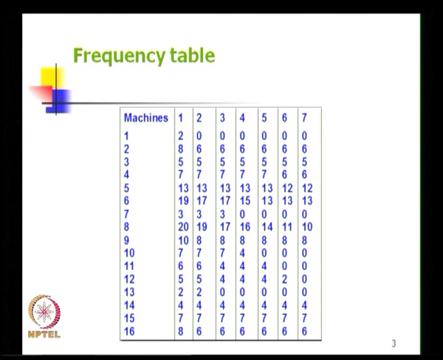Therefore we identify a machine which has the lowest non-zero frequency. We realize that 13 with a frequency of 2 is the lowest non-zero frequency and we create another module with 13 as the nucleus machine and we proceed. Now we will see the remaining part of this algorithm in the next lecture.